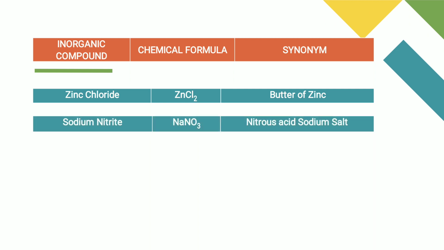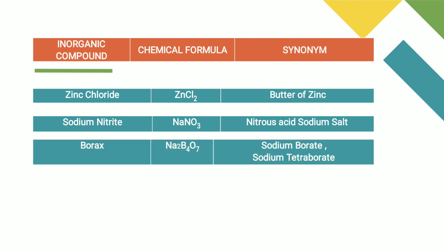Next drug is sodium nitrite. Sodium stands for Na and nitrite is NO2. The synonym is nitrous acid sodium salt. Sodium nitrite is an antidote category drug. Next drug is borax. The chemical formula is Na2B4O7. Synonyms are sodium borate or sodium tetraborate.